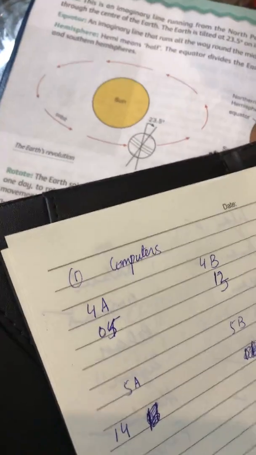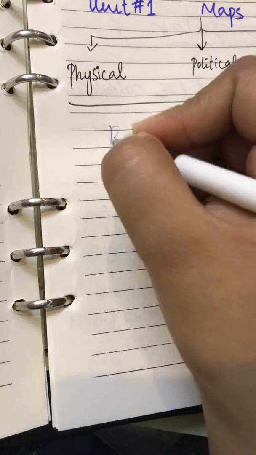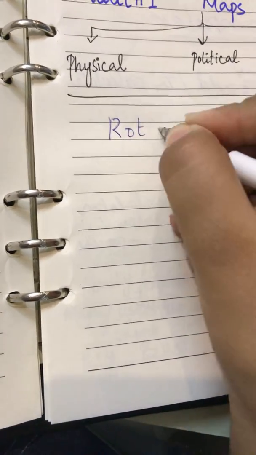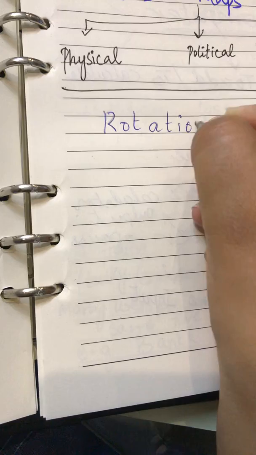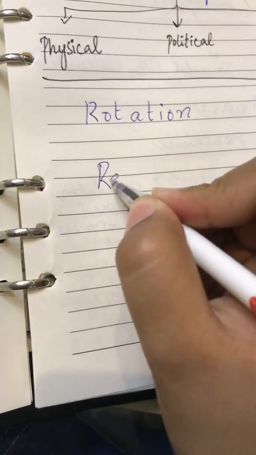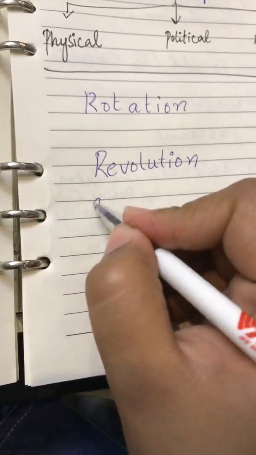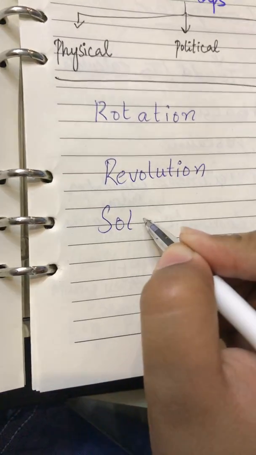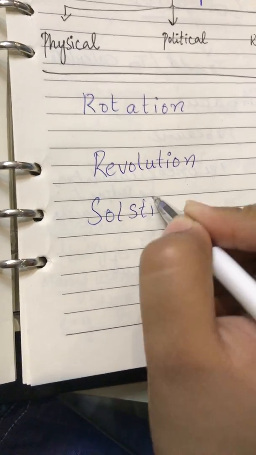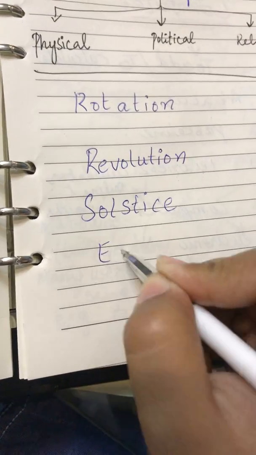Now it's time to start the next lesson. The topic which we will discuss today is rotation, revolution, solstice, and equinox.